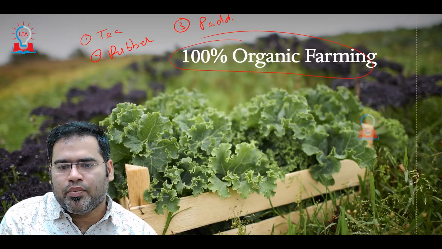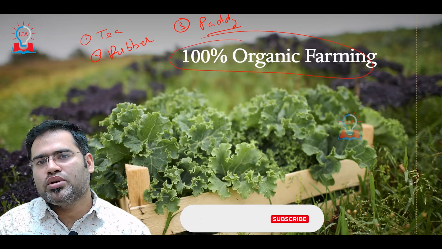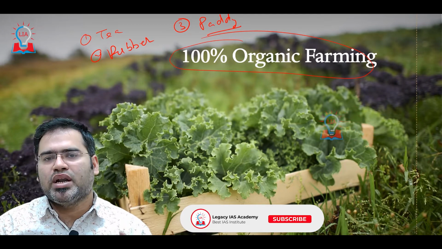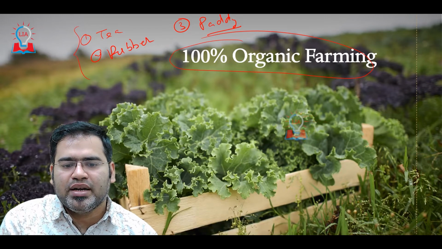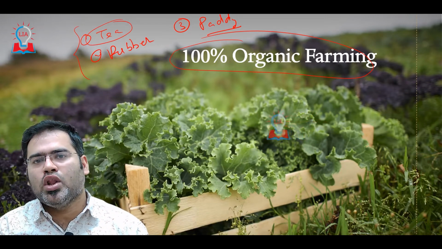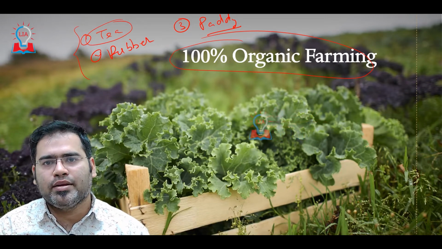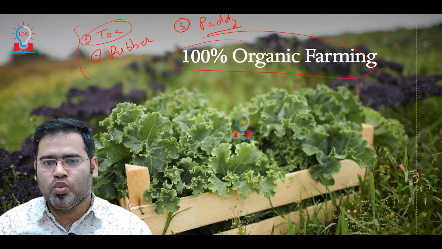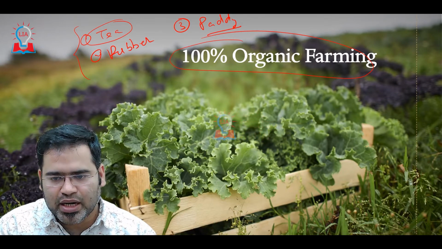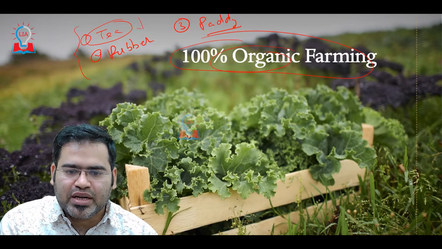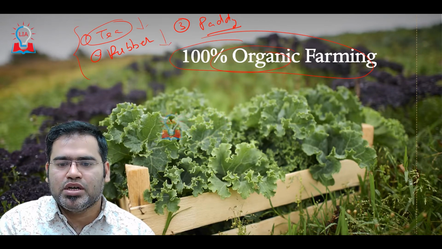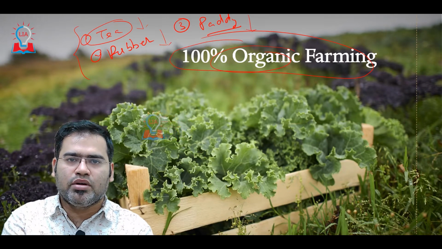See, in paddy, tea and rubber, the fertilizer required most is nitrogen based. Nitrogen is required. For example, tea bushes will not develop well if we are not providing nitrogen 2 to 3 times in 1 year. So that is not available in organic fertilizers. Because of that, tea production has been reduced, rubber production has been reduced, and paddy production has been reduced.